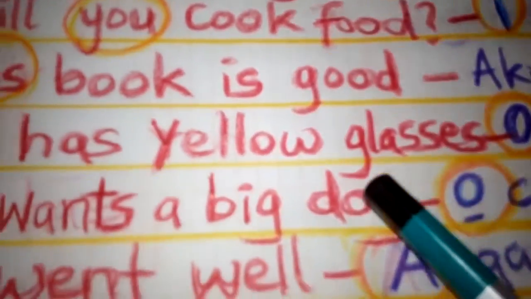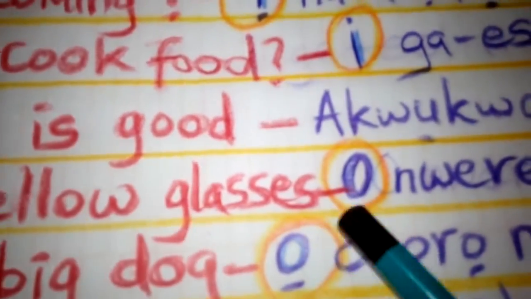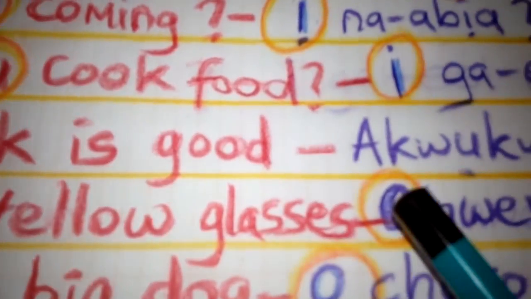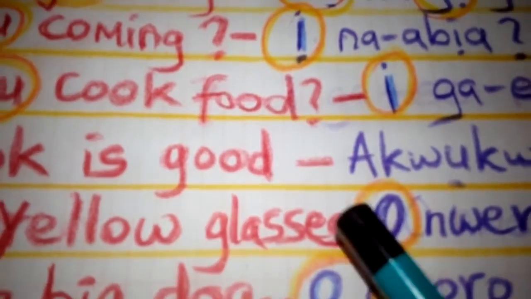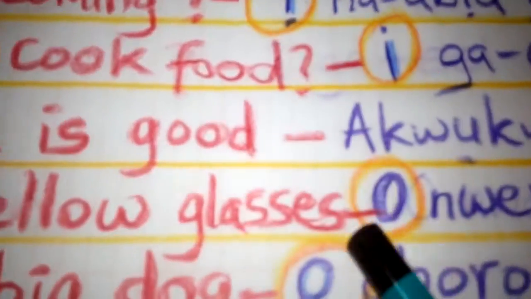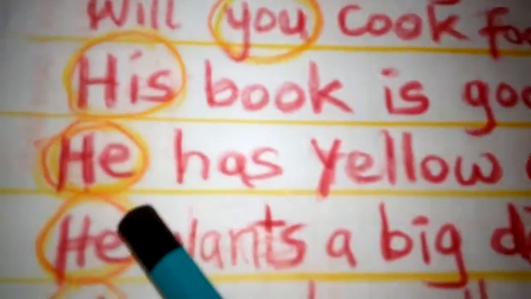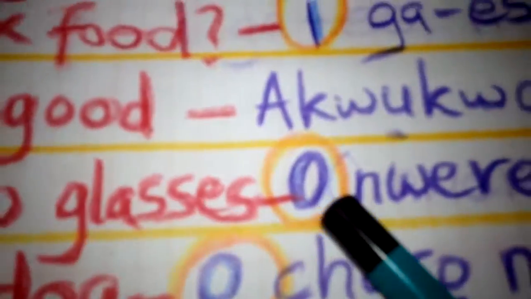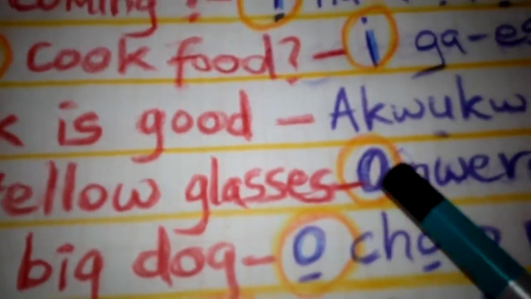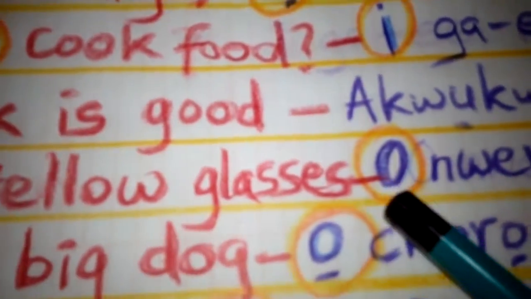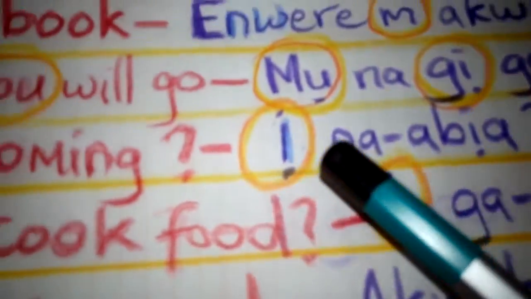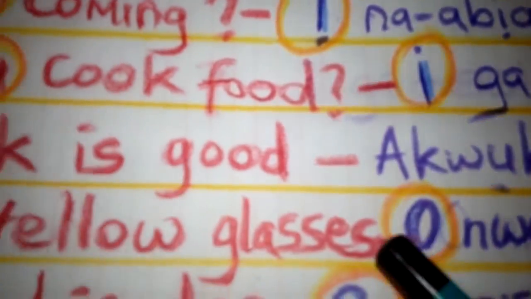So let me say something before we continue. You know, in the Igbo language, we don't have gender. We don't have gender. You can use this O for a lady, she, he. You can use it for a guy, that's a boy or a girl or a man or a woman. You can use this O or Ọ. All this you can use. We don't have gender in Igbo language. Very important, you know that.